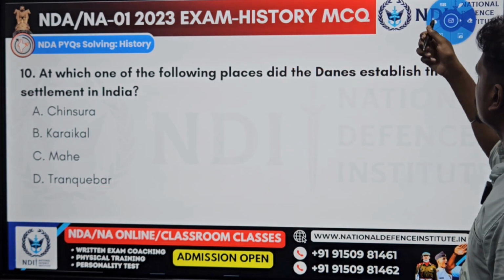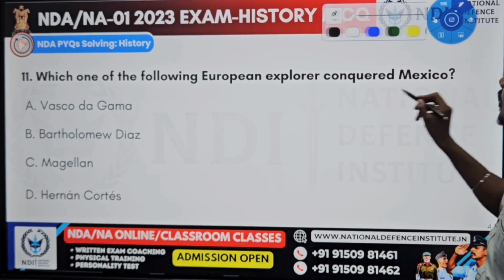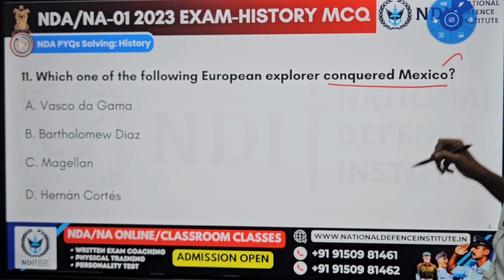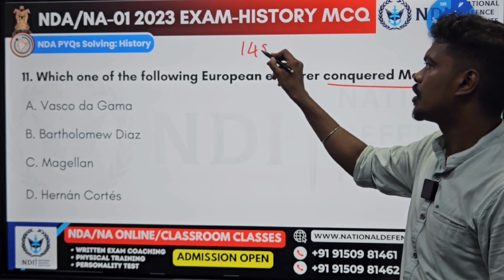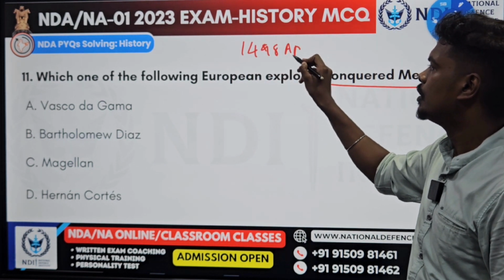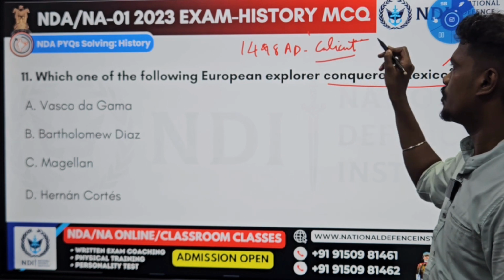Go to the next question. Which one of the following European explorers conquered Mexico? We all know Vasco da Gama came to India in 1498 AD, crossing the Cape of Good Hope, and reached Calicut. He met the Zamorin, the ruler of Calicut.